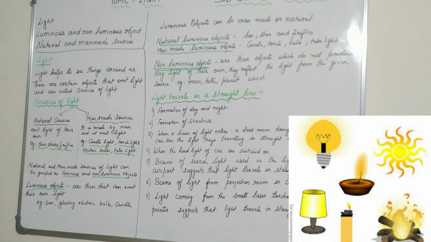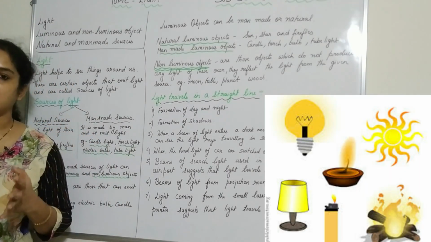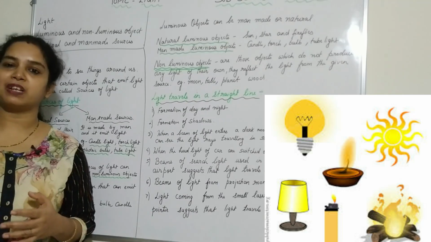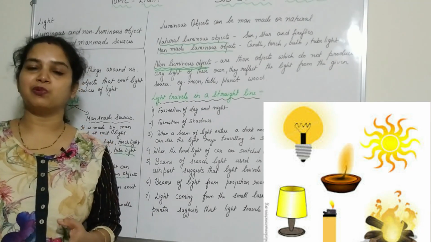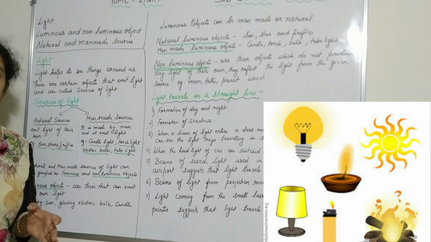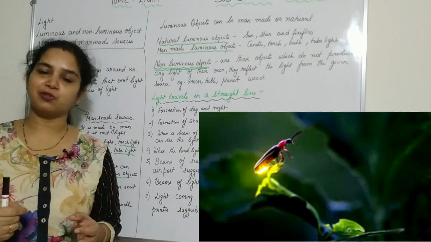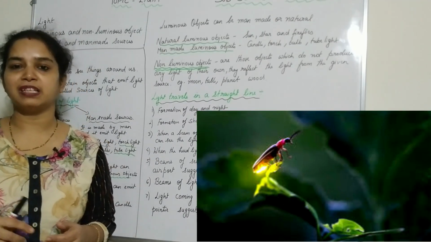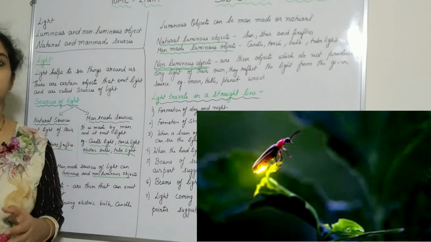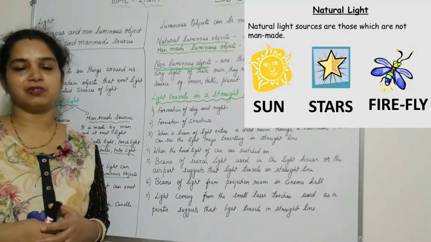There are certain objects that emit light and are called sources of light. You might have seen many objects that emit light, and so they are called sources of light, like the sun and the stars. They emit light of their own. You might have seen the firefly, the fly that emits light of its own. They come during the night time. They also have their own light. So these are the natural sources of light.